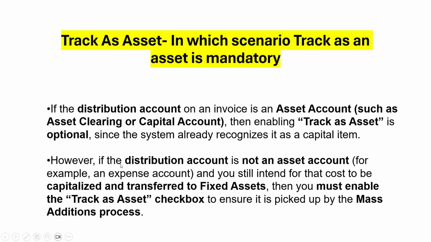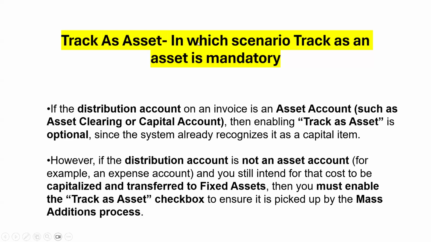But if the distribution account is given other than an asset account, like an expense account for example, and you still want to capitalize those lines, then you must enable the Track as Asset checkbox.